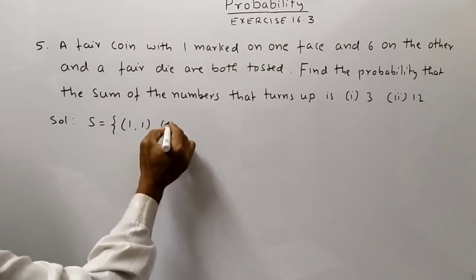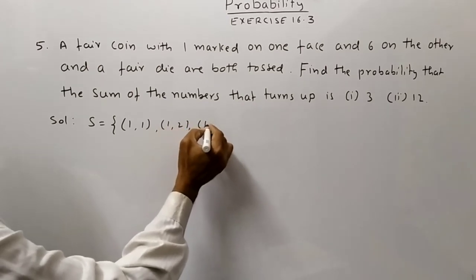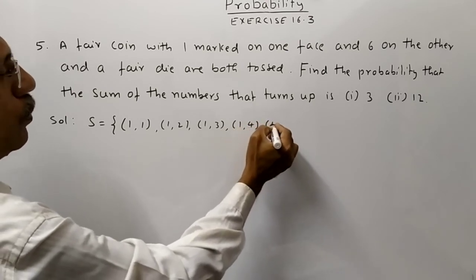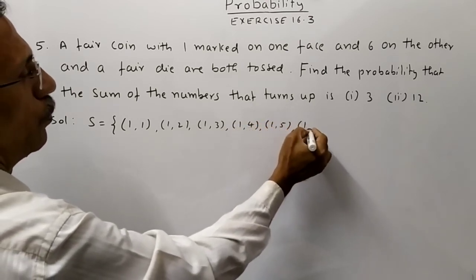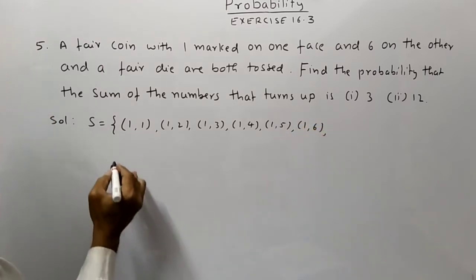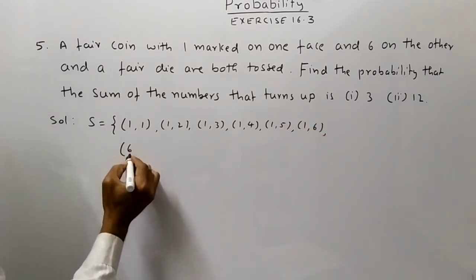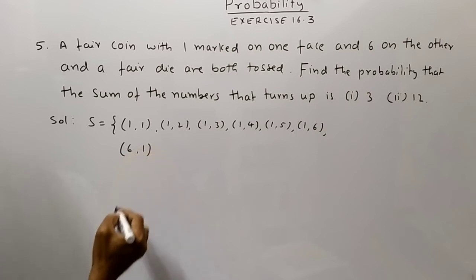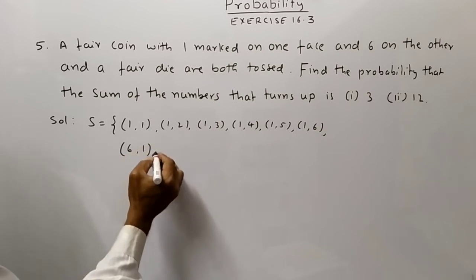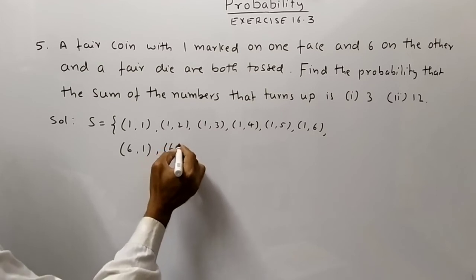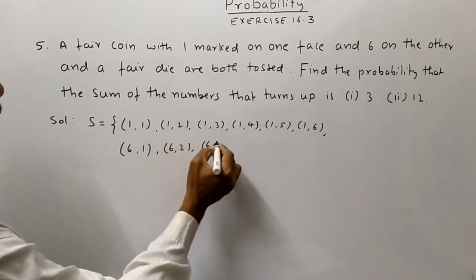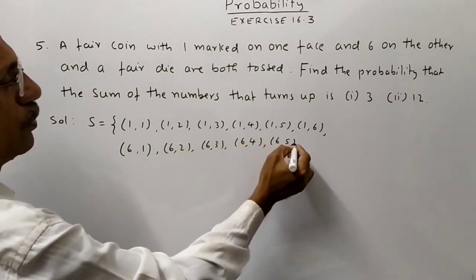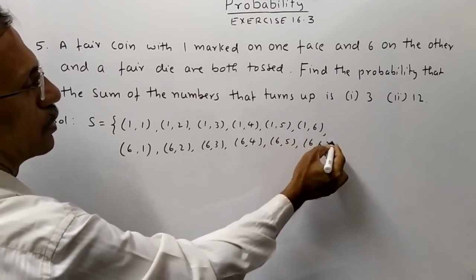Similarly, 1, 2, 1, 3, 1, 4, 1, 5, 1, 6. 6 on a coin, 1 on a die. Similarly, 6, 2, 6, 3, 6, 4, 6, 5, 6, 6.